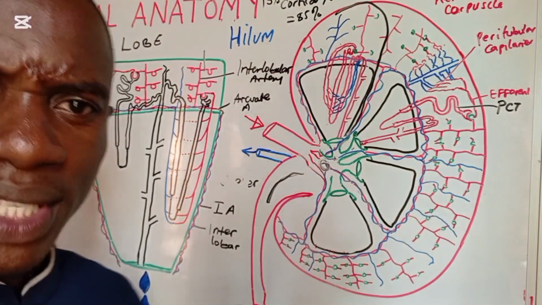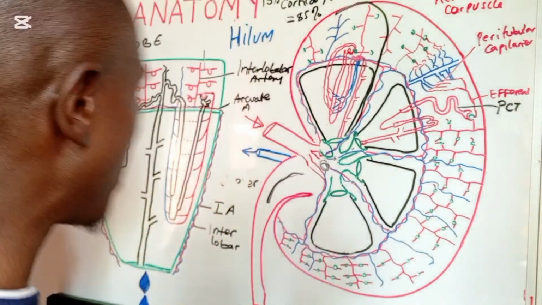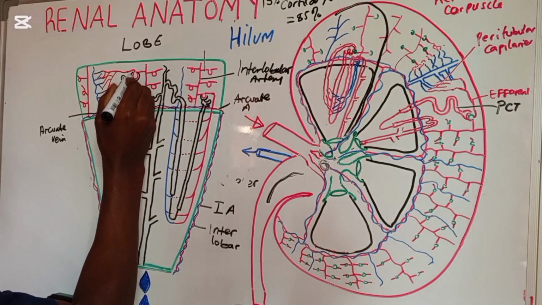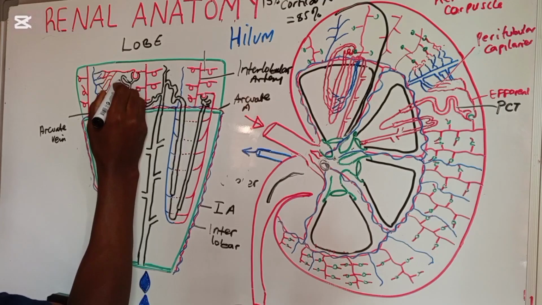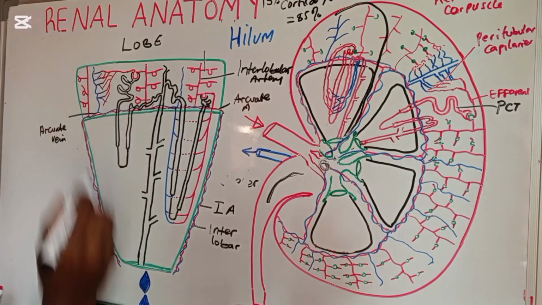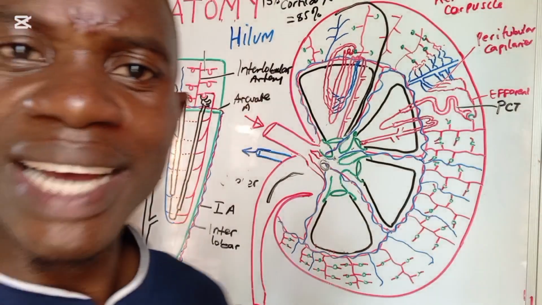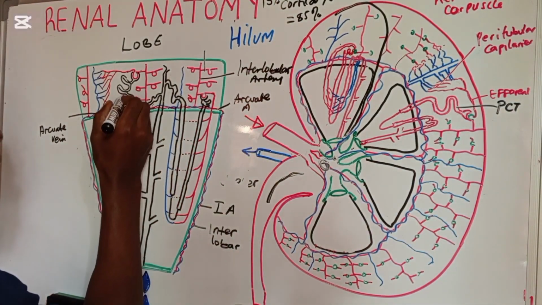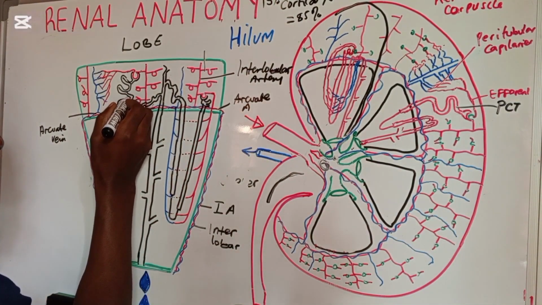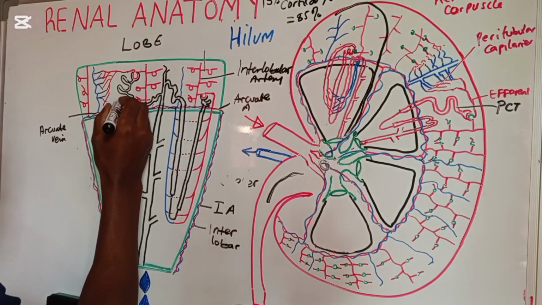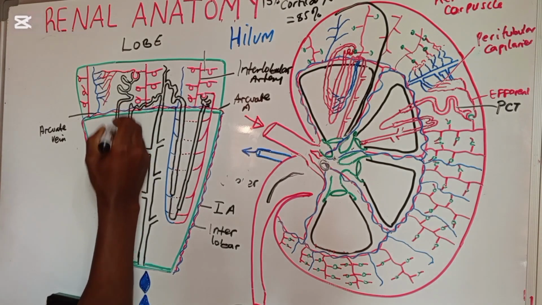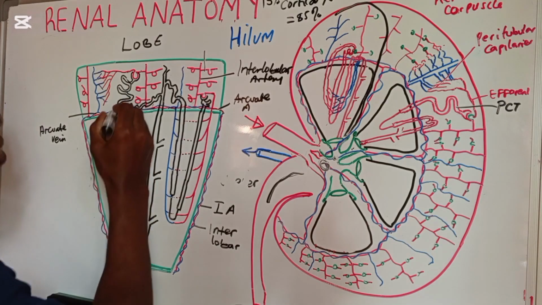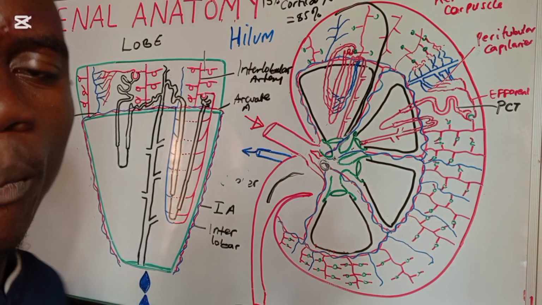Now, we are going to see what is exactly happening. When we see this bulbar structure, we see these coiled structures here. This coiled structure I call the proximal convoluted tubule. Now, as the proximal convoluted tubule comes near to the corticomedullary junction, you're going to have these tube-like structures which are descending, and then it loops, and again it comes back. They call this the loop of Henle.